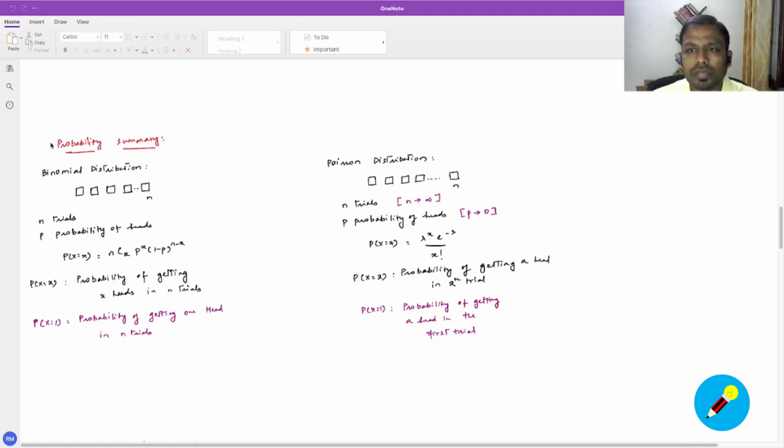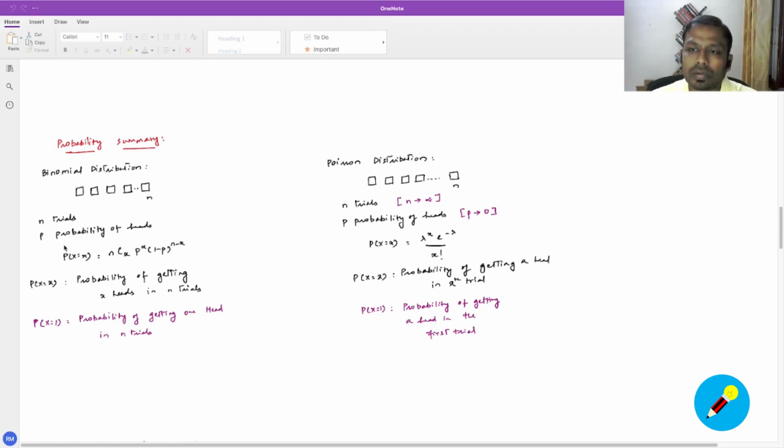So we looked at two distributions of probability. First, the binomial distribution. Using the binomial distribution, we were able to quantify the probability of a specific event. In this example, we took the scenario of coin tosses, wherein a coin was tossed n times, or n trials, and each toss had a probability of p for a head to turn up.